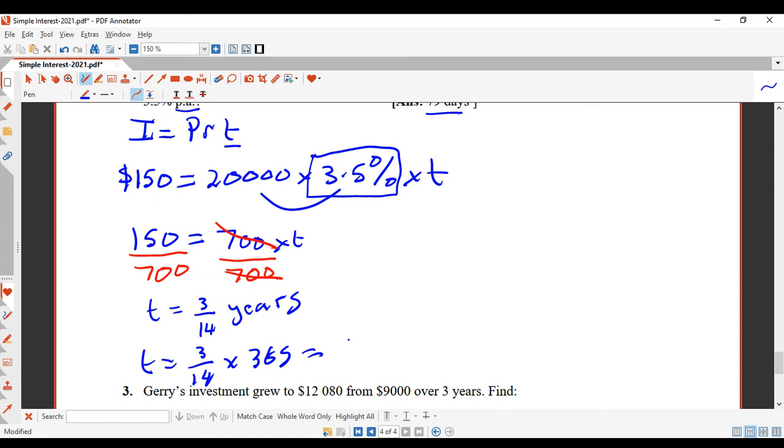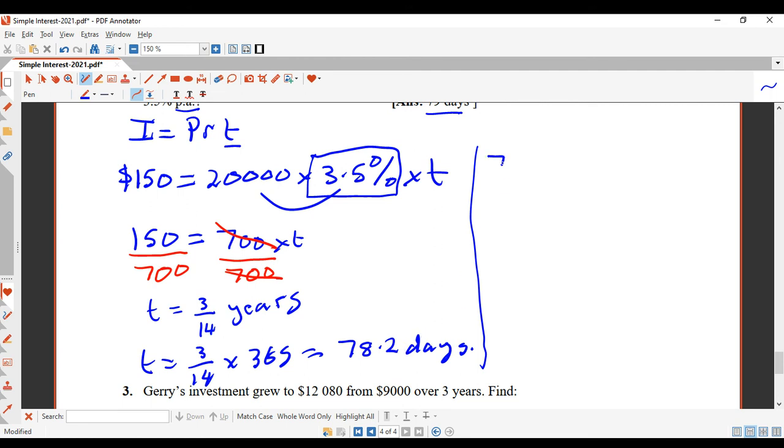It's going to be 78.2 days. Now, in a job, you don't work 78.2 days. You either work 78 days or 79 days. So the same thing for your money. Your money is counted in terms of a complete number of days.